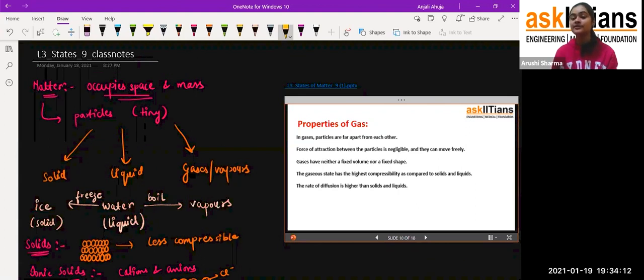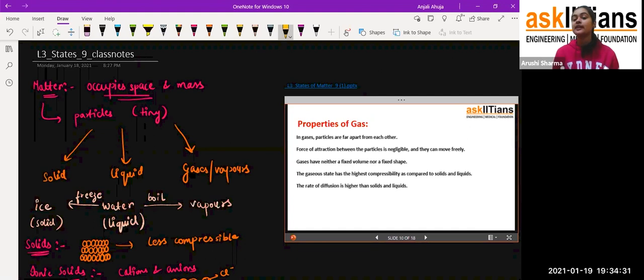Because what will happen, student, if the particles come closer? That is the property of the liquid: the particles are closer to each other, but yes, they have space between them. And if I try to compress it more, they will come very close to each other, so that they don't have any space, and that's how we get solid. Okay, so that's the point about the gas.